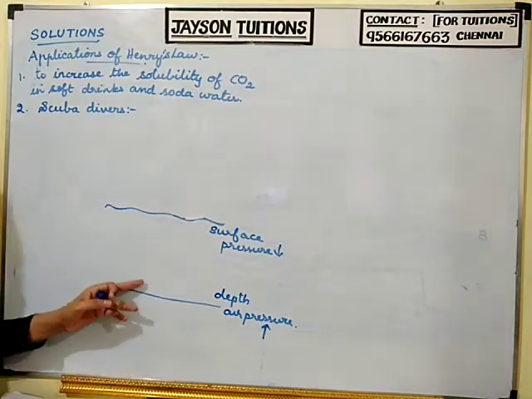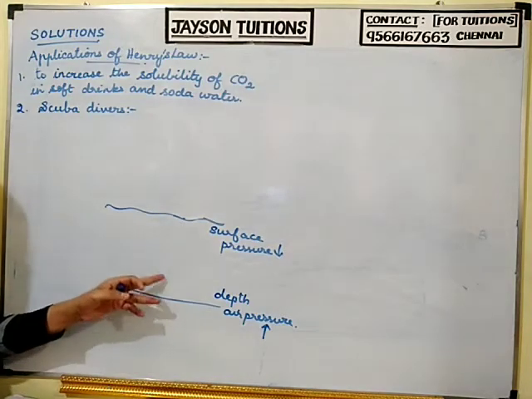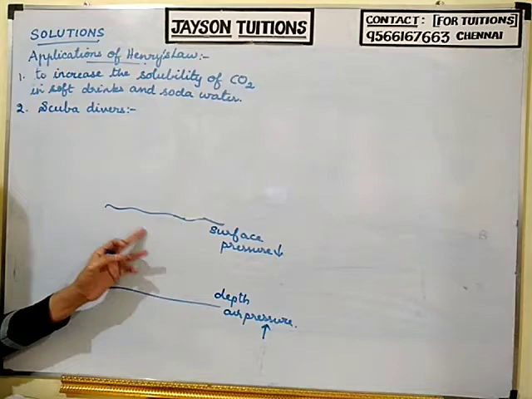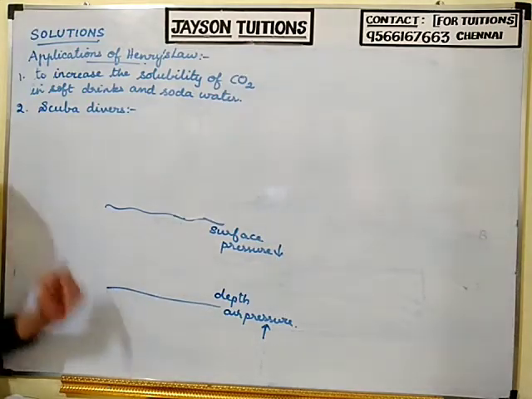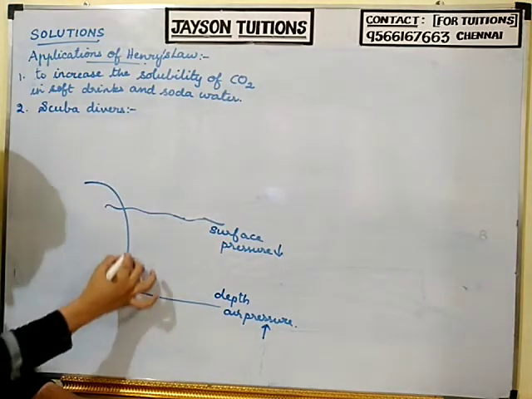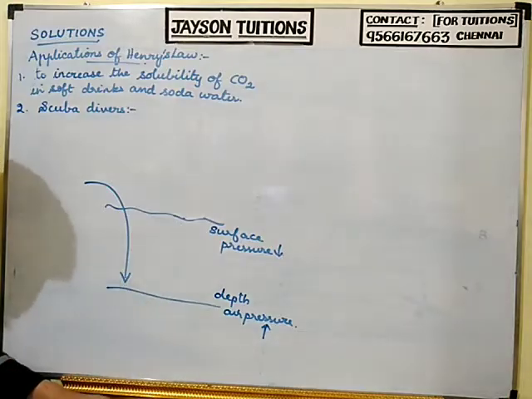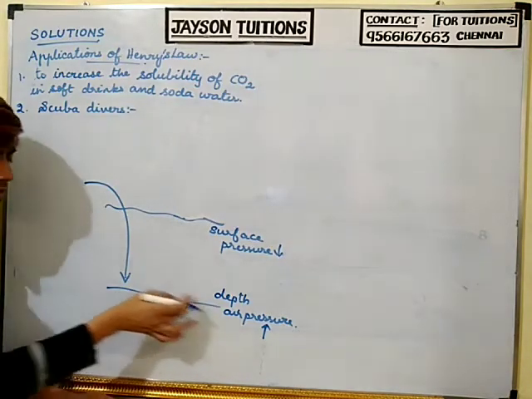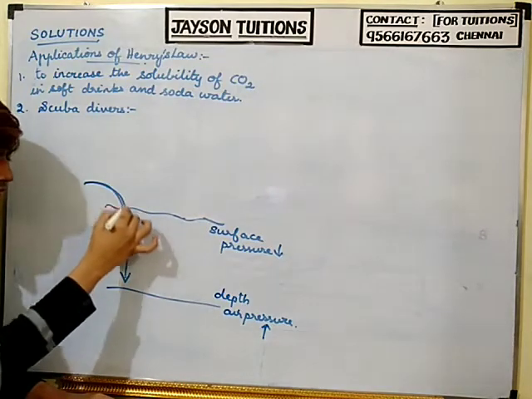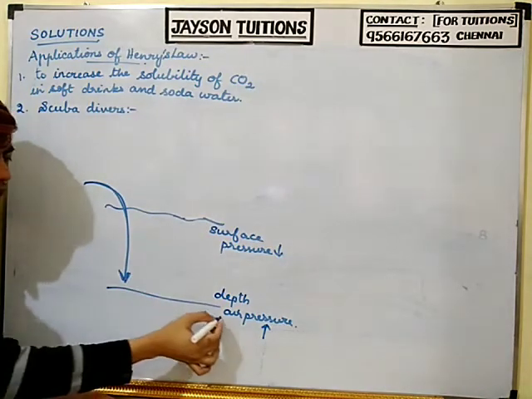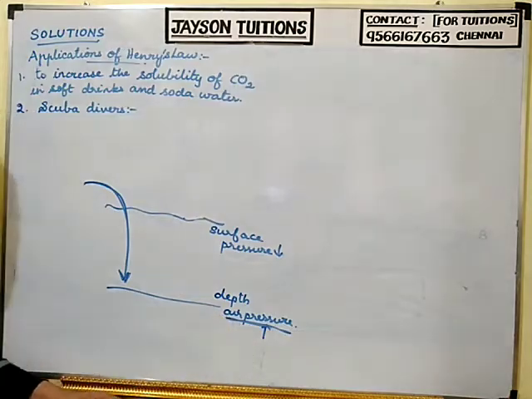So towards the depth, the pressure of the gases will be high. Towards the surface, the pressure of the gases will be less. So when the scuba diver goes deep into the sea, because of more pressure, what will happen?